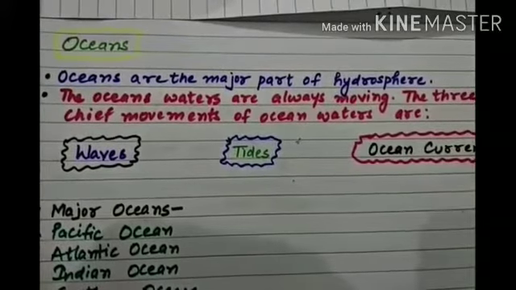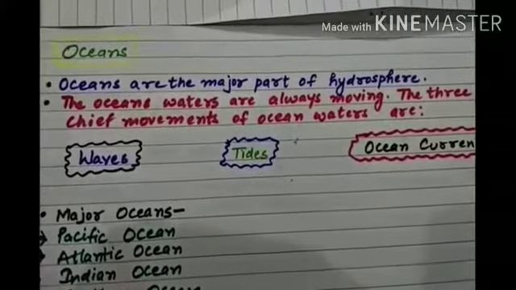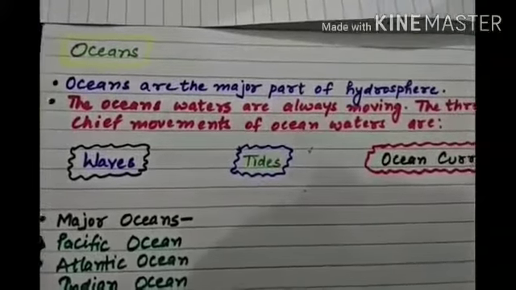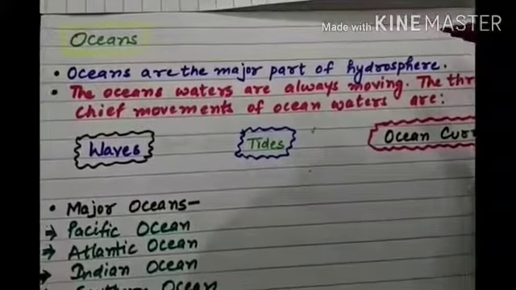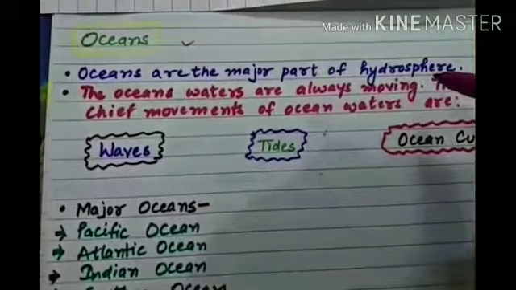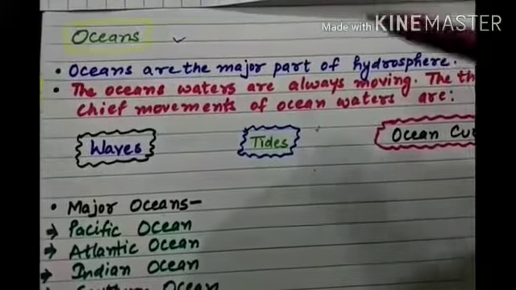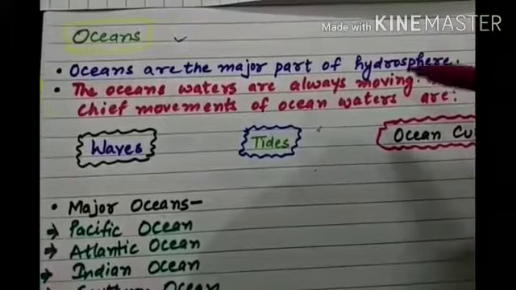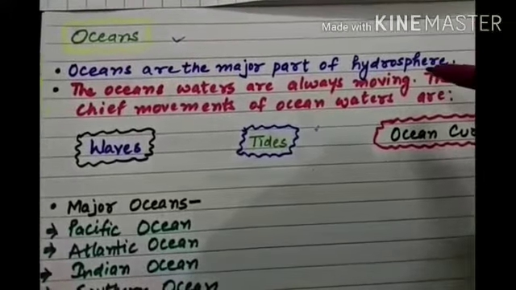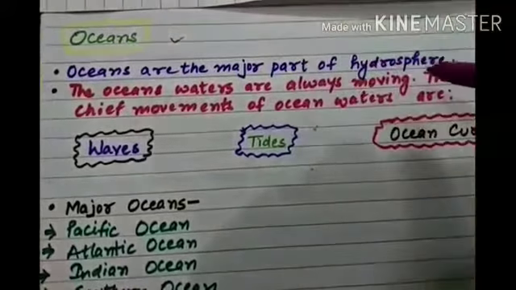Now oceans are the major part of the hydrosphere. We have already studied what the hydrosphere is. It means the part of the Earth which is covered with water. The oceans form a major part of the hydrosphere. Water is also found in lakes, rivers and seas, but that is a very small proportion. Oceans cover a very major part of the hydrosphere.